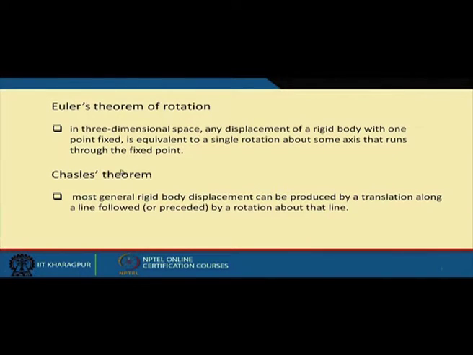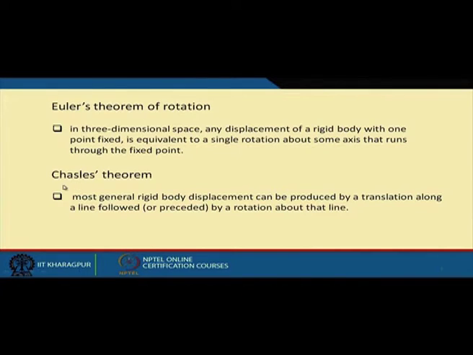Also, there is another theorem which describes the dynamics of a rigid body very well, that is Chasles' theorem, that says the most general rigid body displacement in space, again we are talking about 3D space, can be produced by a translation along a line followed by a rotation about that line. Okay. So, when we are talking about these two theorems, strictly speaking we are not going to prove these theorems. Especially the second theorem, we can have a short proof, but still we are not going to have it in this class.